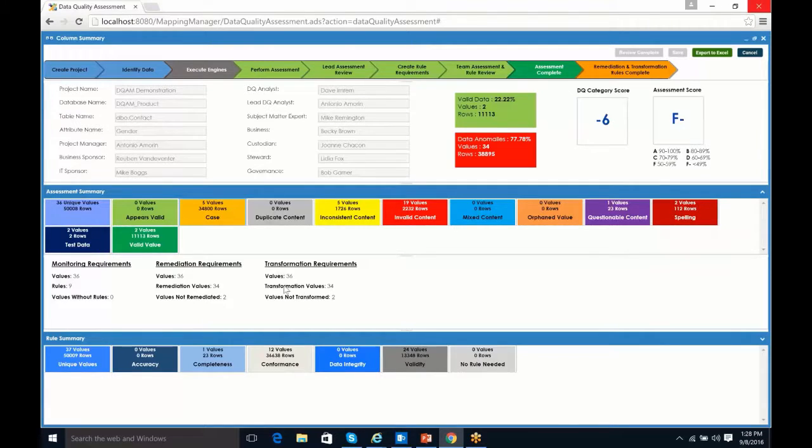Same thing with our transformation rules. We have 36 values, 34 transformation rules. 2 of them don't need to be transformed because they are valid values. So again, that's the intent, and that's how these tables are to be used.